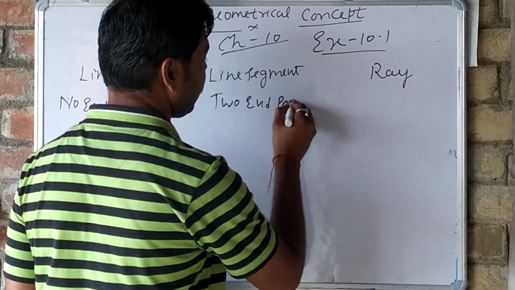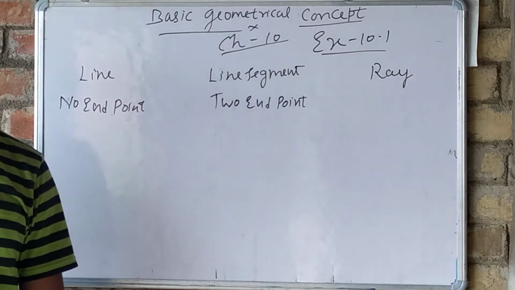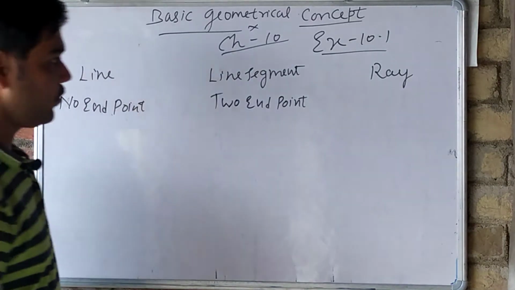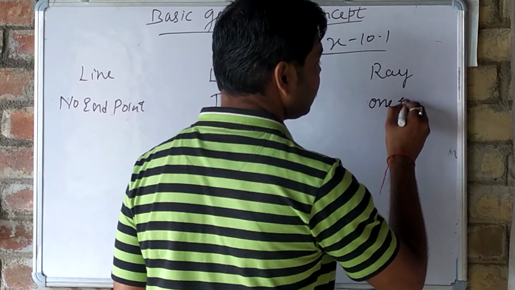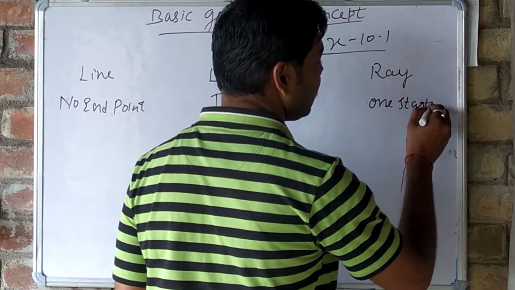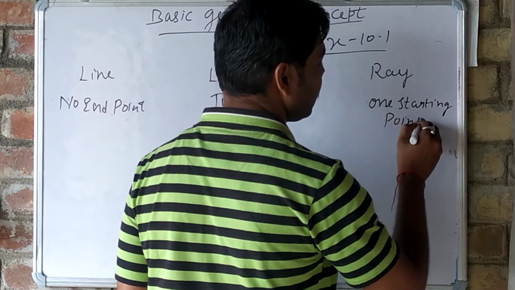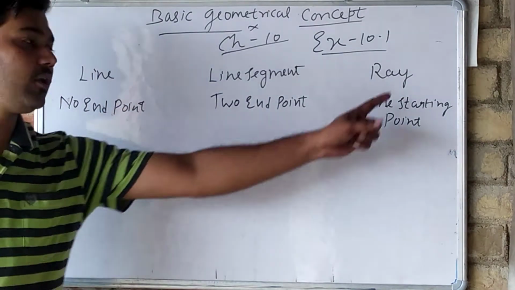I have drawn it before, so you have seen. And a ray has one starting point, but there is no end point. It has a starting point, but it has no end point.